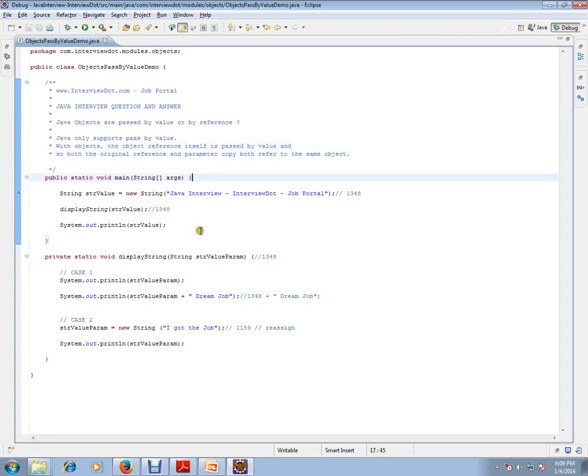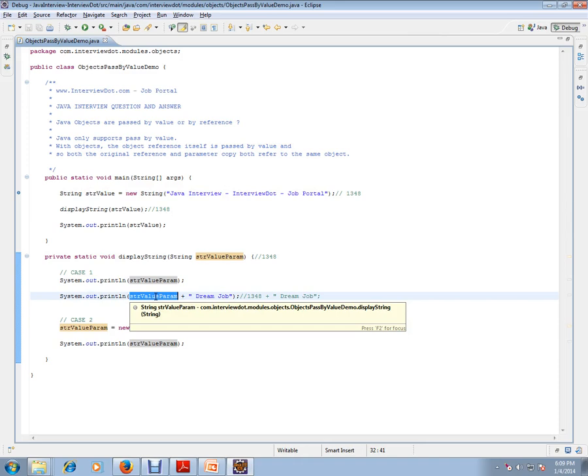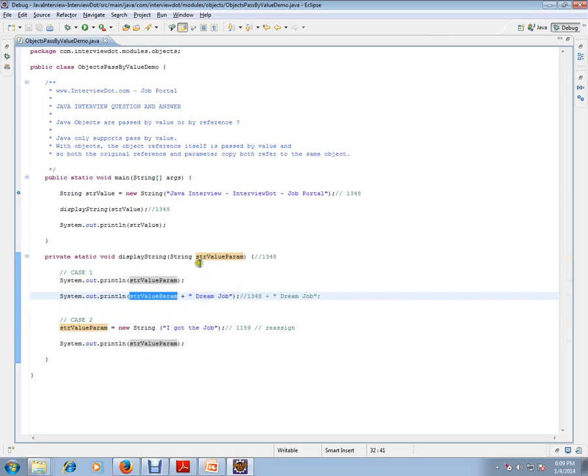I have a main method here. Let's see an example. In the main method, I am creating a string object. Let's assume the address of the string object is 1348. The string value holds 1348, and I'm passing this 1348 to the method. Here also 1348. I'm displaying it. 1348 is an address of a string, so get that string plus add some other string and print it out. That's what I'm trying to do here. This is case 1.